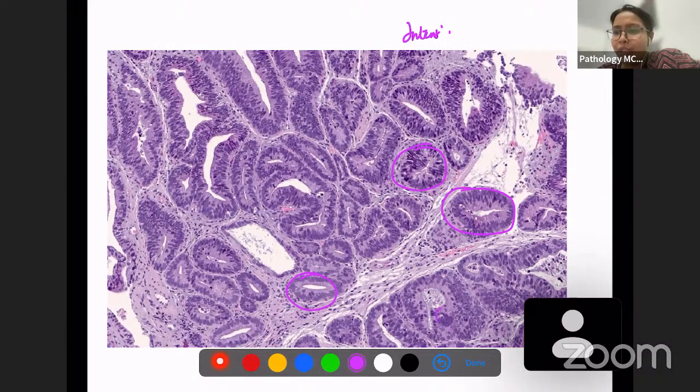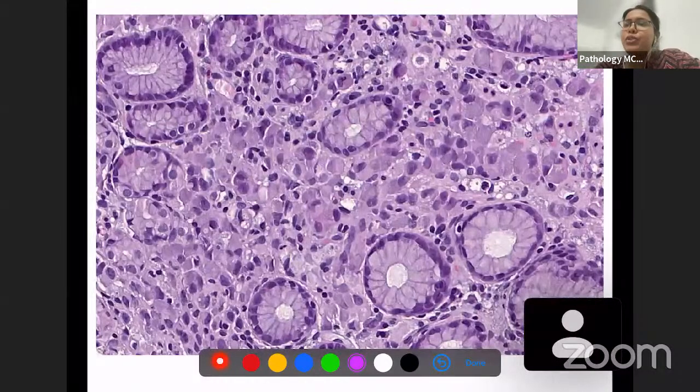This doesn't look very good, right? Very hyperchromatic, and there is a little bit of neutrophilic infiltrate and necrosis also here. So this is what intestinal type of gastric carcinoma looks like. There's another type which is known as diffuse type of gastric carcinoma.